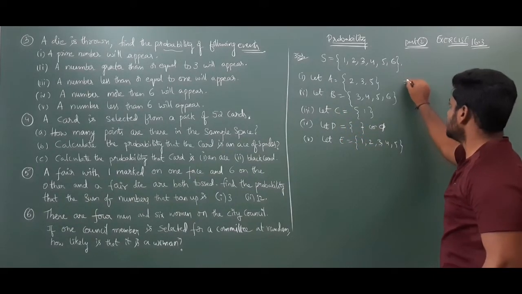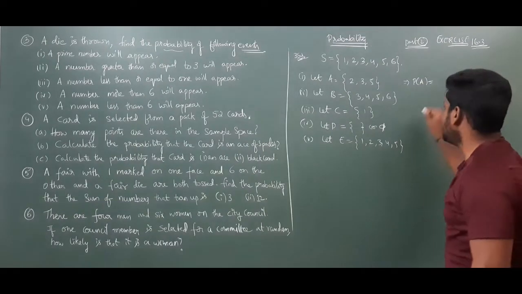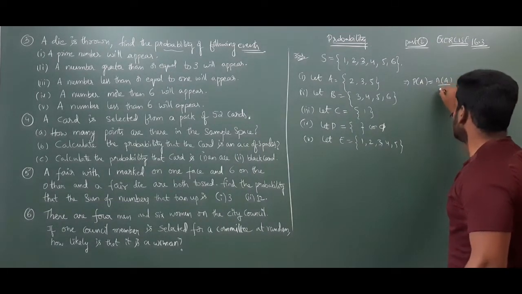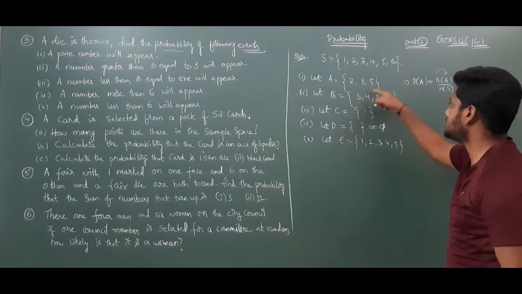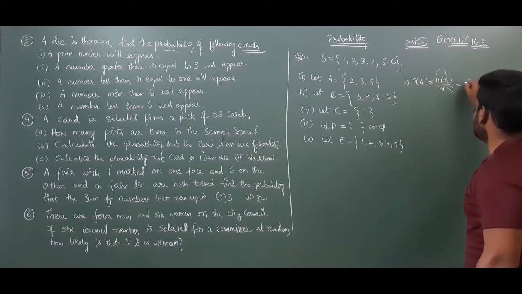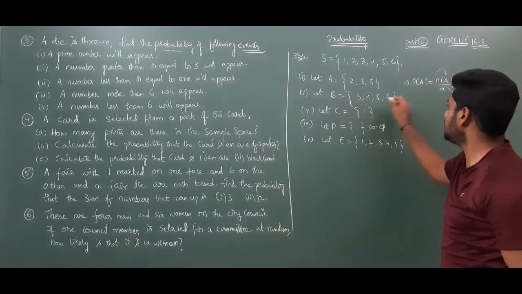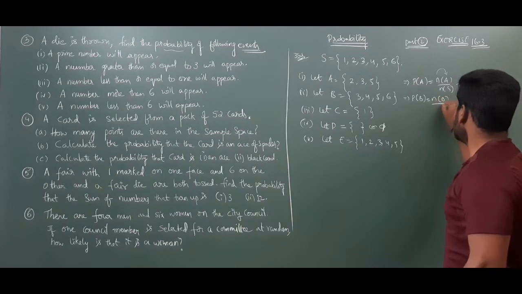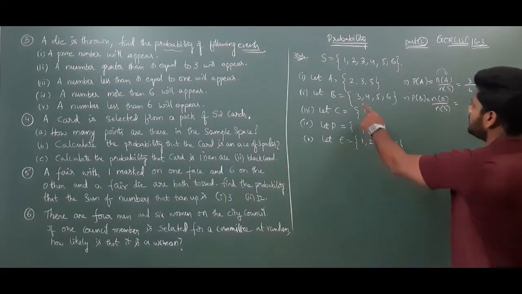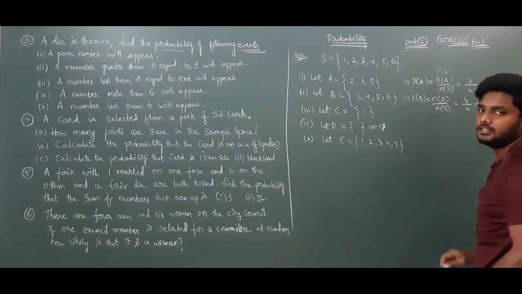Now probability of an event A. What is the probability of an event A? It is n of A by n of S. That means number of elements in A by number of elements in the sample space. Number of elements in A is 3: 2, 3, 5. That is 3 by 6, which is equal to 1 by 2 chance probability. Next, probability of B. P of B is equal to n of B by n of S. N of B, how many elements do we have? 4. 4 by 6, nothing but 2 by 3.